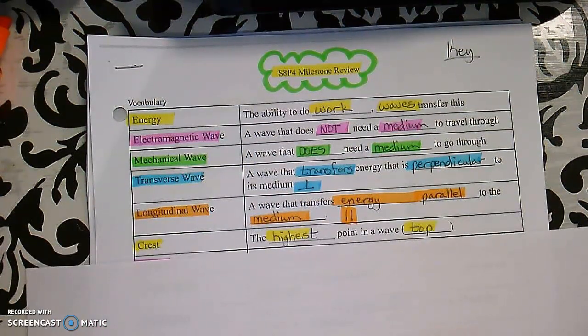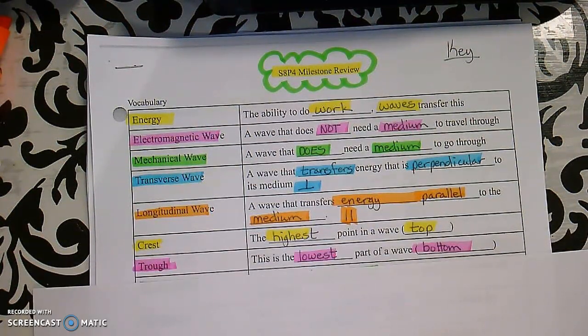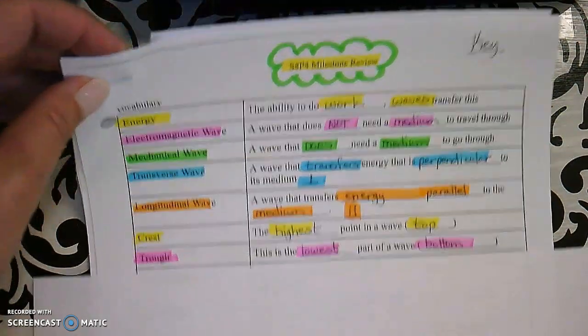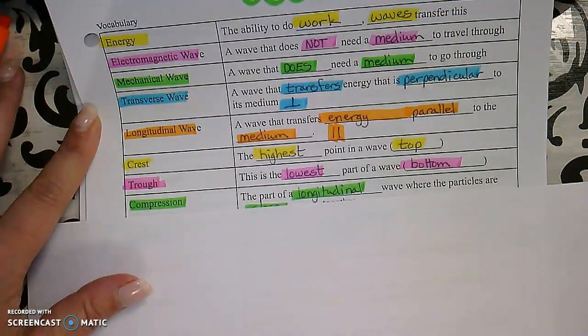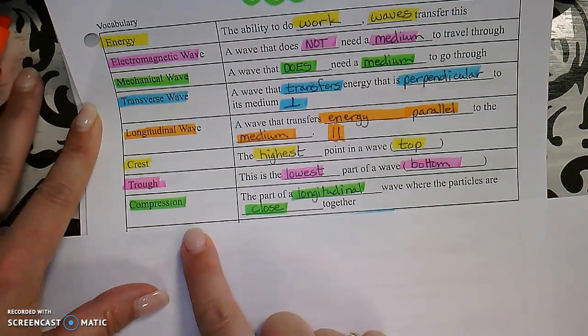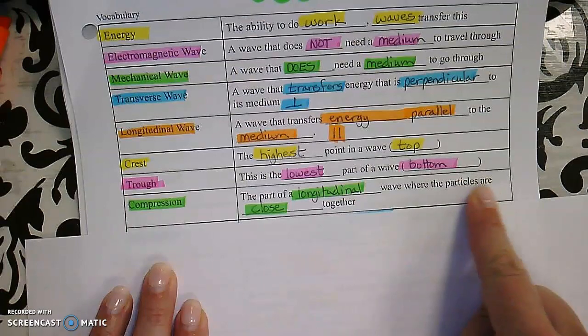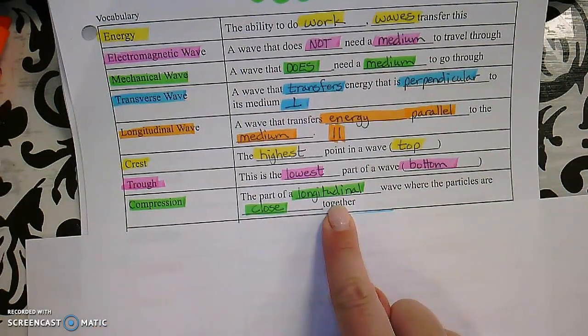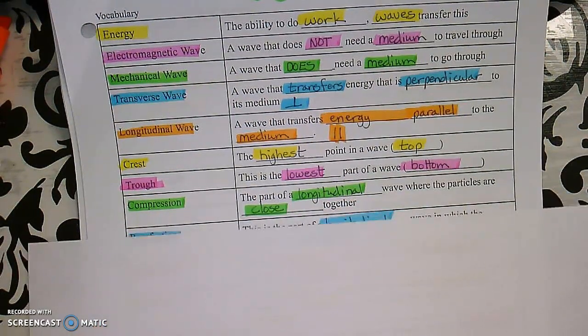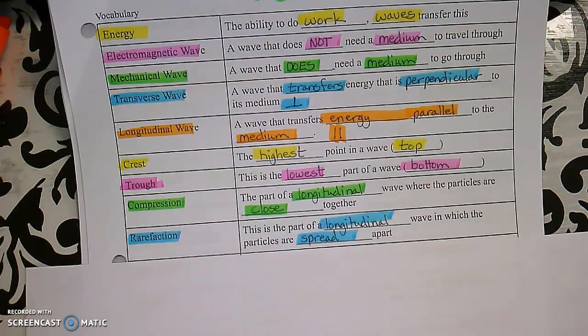Crest is the highest point on a wave, it's at the top. Trough is the lowest part of a wave, it's at the bottom. Compression, these are going to be on longitudinal waves. It's the part of a longitudinal wave where the particles are close together, it's squished, it's compressed. Rarefaction is the part of a longitudinal wave in which the particles are spread far apart.